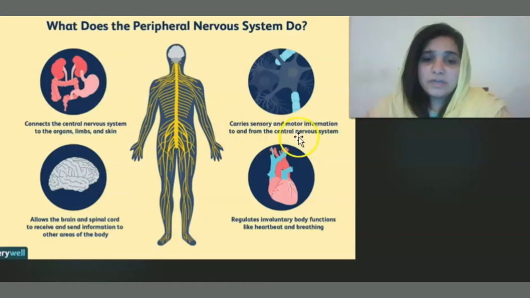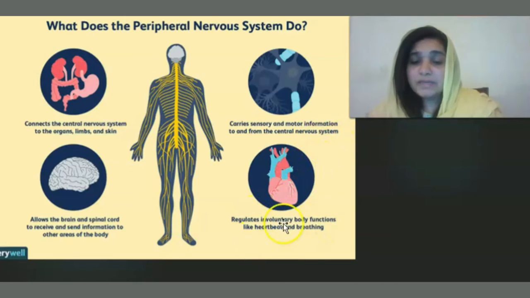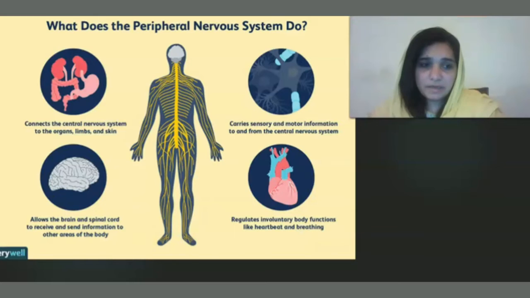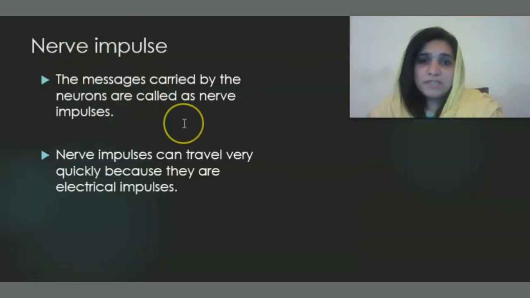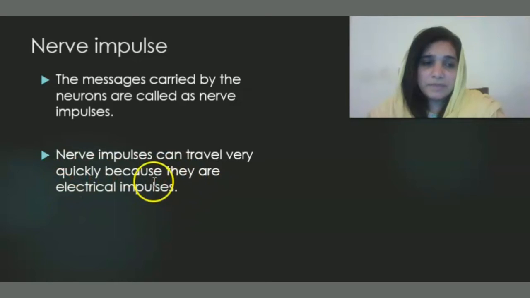Now, the peripheral nervous system carries sensory and motor information to and from the central nervous system. It regulates involuntary body functions like heartbeat and breathing. Now, what is meant by nerve impulse? We have already discussed it, but I am going to repeat it here in this lesson. The messages carried by the neurons are called nerve impulses. Nerve impulses can travel very quickly because they are electrical impulses.